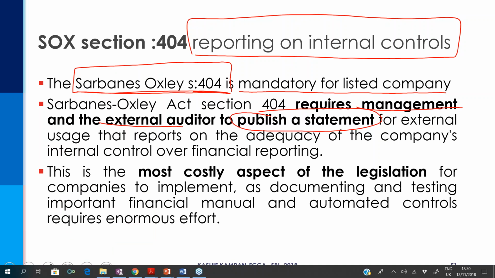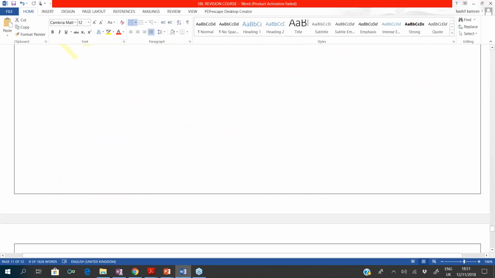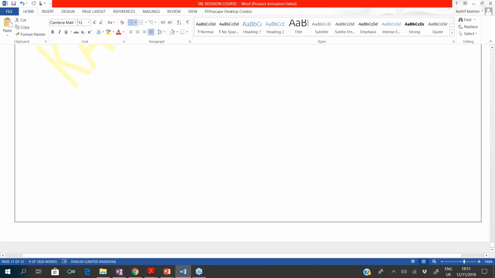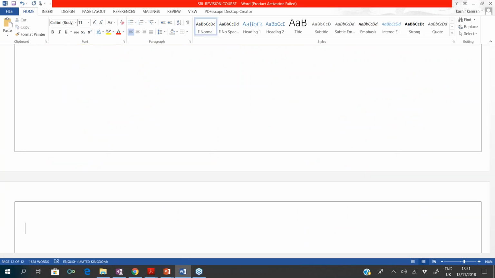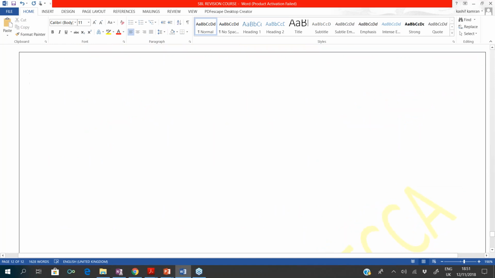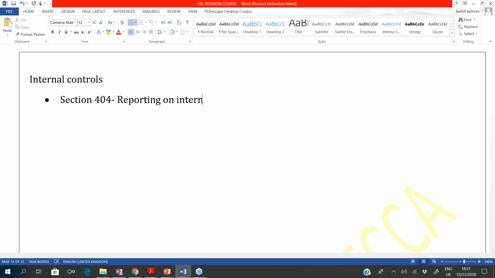So just one last thing before we see the report. When you're looking at internal controls from your examination point of view, first of all, you should know about Section 404, which is the reporting on internal controls.